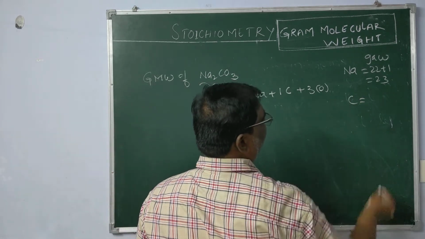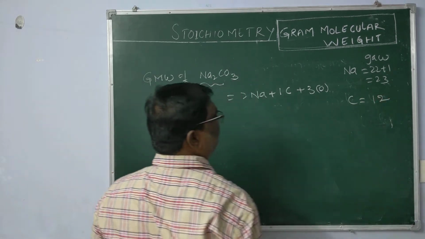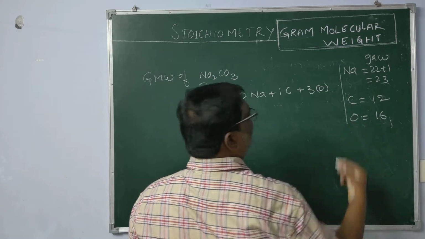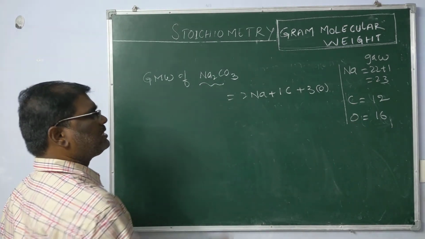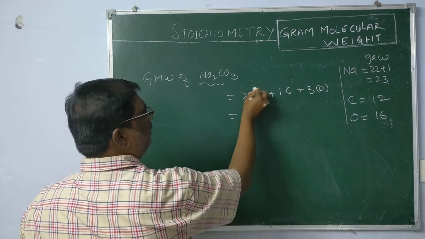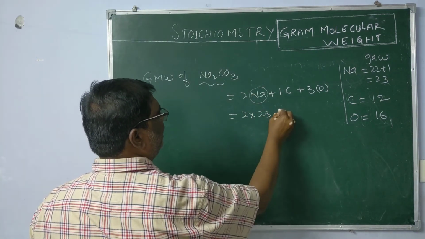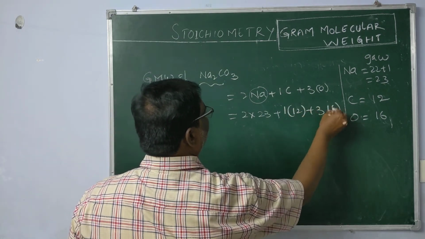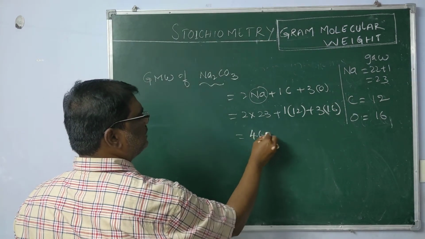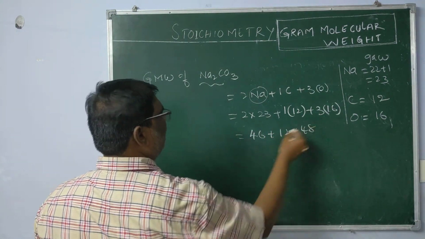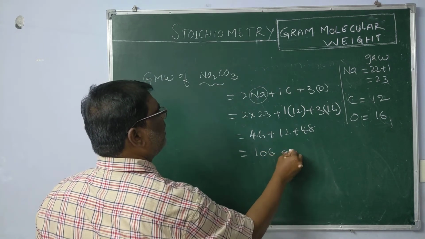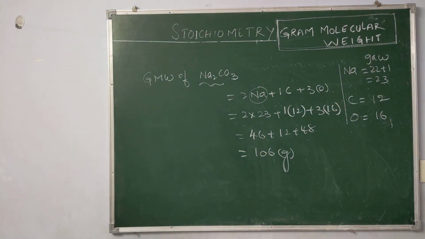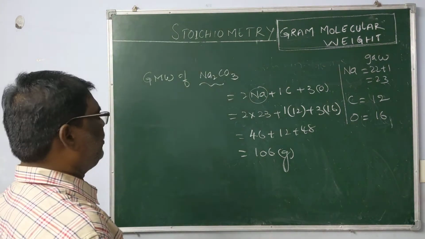Carbon number is 6. You make it double because this is an even number. Oxygen number 8, even number, make it double. So these are the gram atomic weights. Now let us substitute: 2 into the gram atomic weight of sodium, 23 grams, 1 into carbon 12 grams, 3 into oxygen 16 grams. 46 plus 12 plus 48, total 106 grams. This is the gram molecular weight of sodium carbonate.